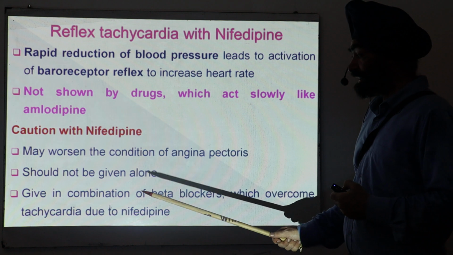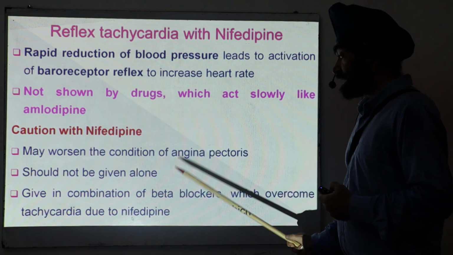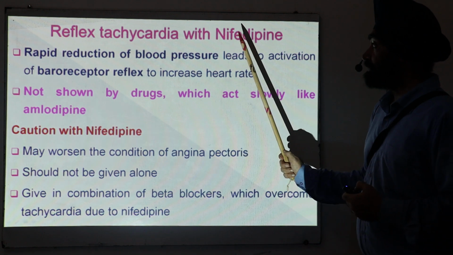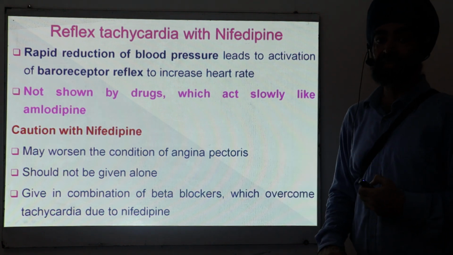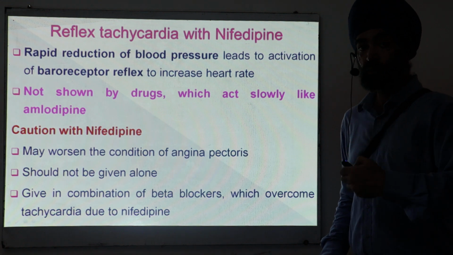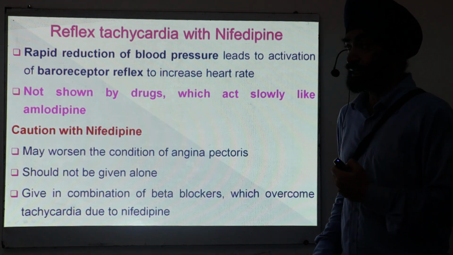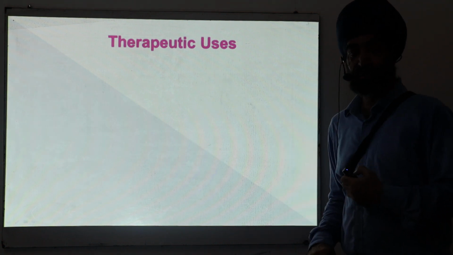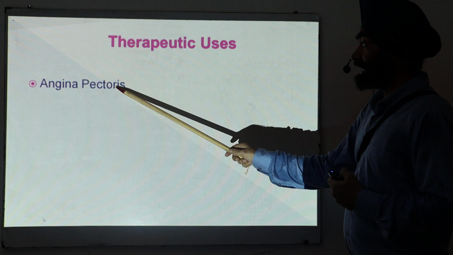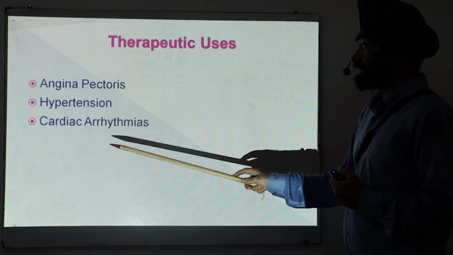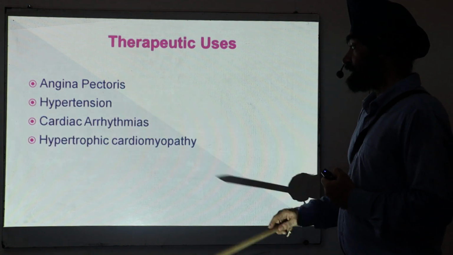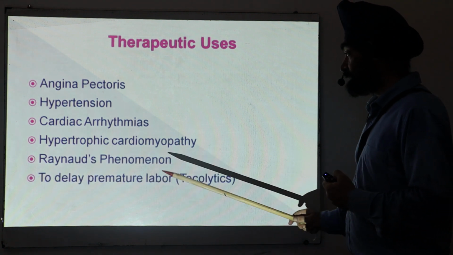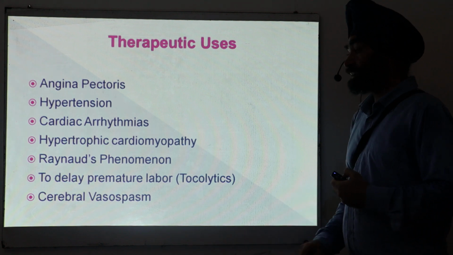So if you want to give nifedipine in angina pectoris, give a combination with a beta blocker. This is the thing with nifedipine, which produces reflex tachycardia because of the profound and rapid decrease in the blood pressure. Now, what are the therapeutic uses of these calcium channel blockers? Angina pectoris, hypertension, cardiac arrhythmias, hypertrophic cardiomyopathy, Raynaud's phenomenon, then to delay premature labor and cerebral vasospasm.